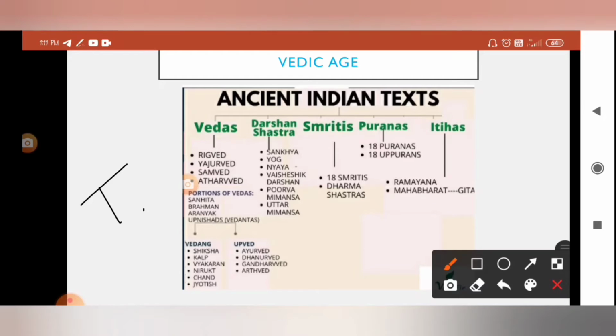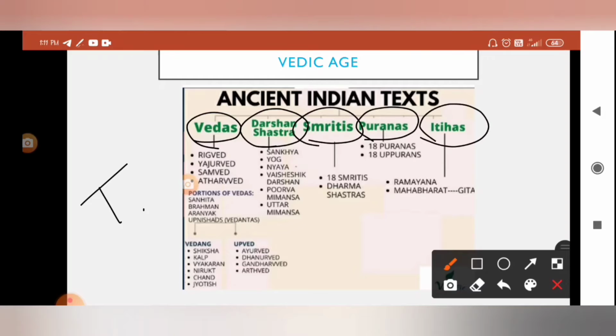Ancient Indian texts were classified into five types: Vedas, Darshan Shastras, Smritis, Puranas and Itihasas.